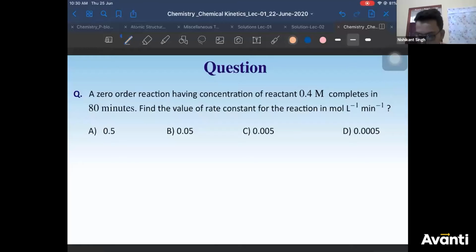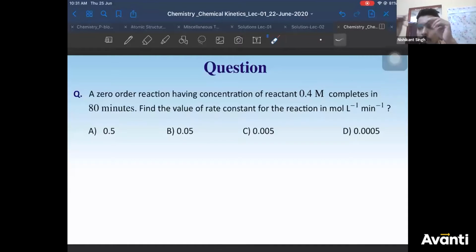Now see this carefully. A zero order reaction having concentration of reactant 0.4 molar completes in 80 minutes, right? The value of rate constant for the reaction in mole liter inverse minute inverse will be. See carefully. Reactant was having this much concentration. Reaction is completed in this much time.